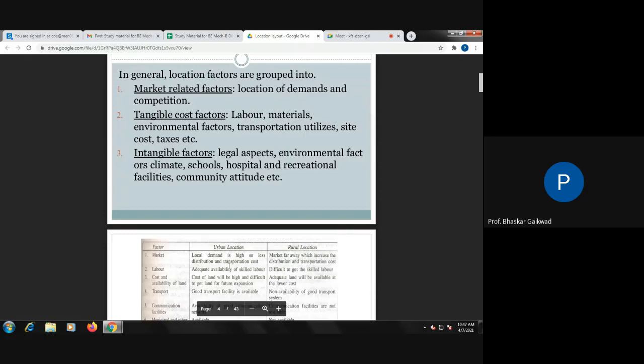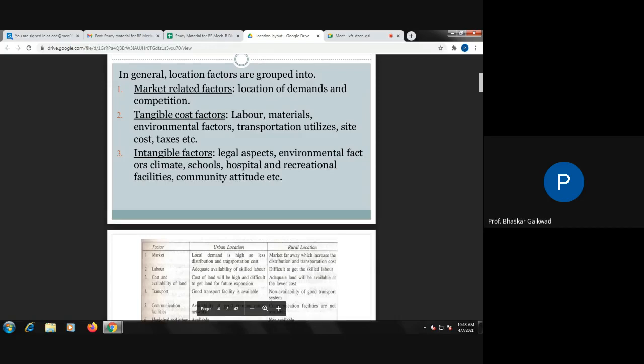Tangible cost factors are labor, because without labor we cannot do anything, materials, raw material, environmental factors, then transportation facility, and different types of cost and taxes. These are tangible, actually involved in production. Intangible factors are not involved but indirectly help production. These are the intangible factors: legal aspects, environmental factors, climate conditions, school, hospital, traditional facilities, and community attitudes.